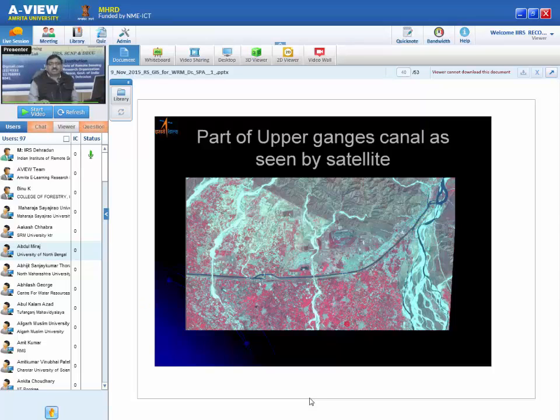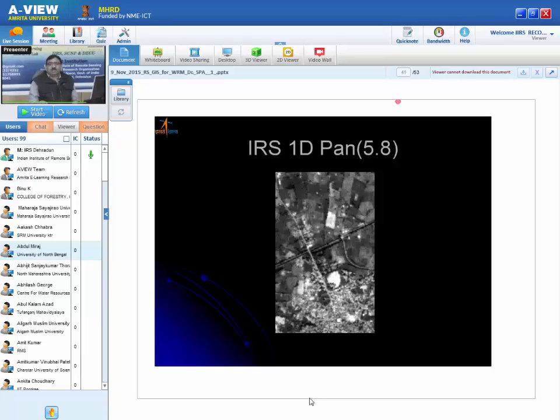There will be branch canals also. What you see is only the main canal, maybe a branch canal. Beyond that, because this data is of 15 meter raster resolution, what you see here is all agriculture plots. Red color is all agriculture plots. You can see the river also, but this information is about the total. If you want to map the entire command area, then this image is okay. But if you want to see the field level information, then maybe 5.8 meter resolution is good.